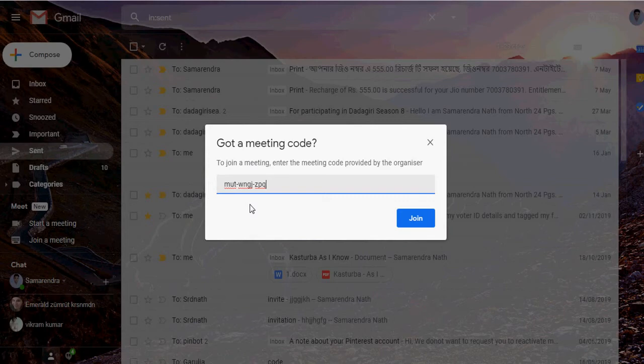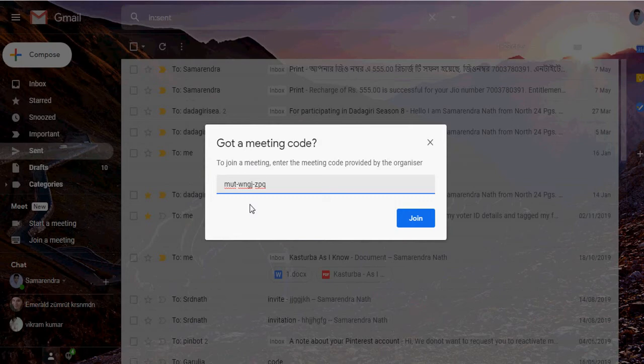This is my code. When you want to invite your friends to join your group, you just copy the link and mail it, or invite them from your Gmail account, or you can just personally send this code to attend this video conference, or add them to this group conference. So this is very simple. You can start a meeting, or you can join a meeting.